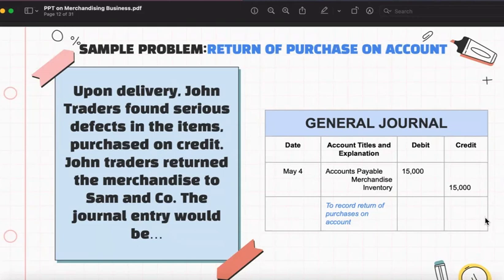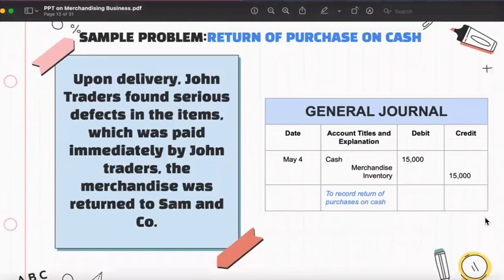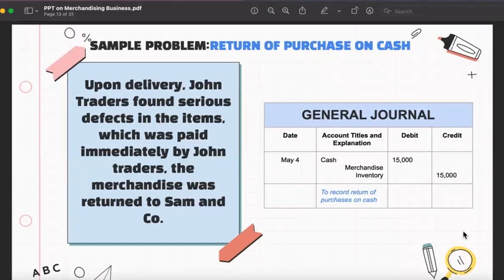So what would be our entry? We recognize the decrease of our liability, we debit the accounts payable, and we recognize the decrease of our inventory, we credit merchandise inventory. If we return the purchases which are made on cash, we debit cash since we received the cash back from our supplier, and we simply credit merchandise inventory. It's the same scenario, but this time it's a purchase on cash being returned to the supplier.